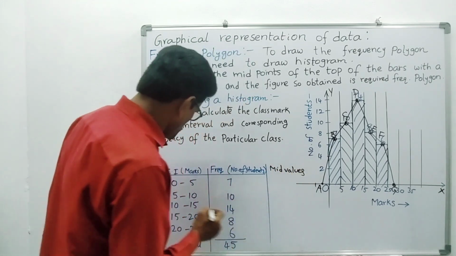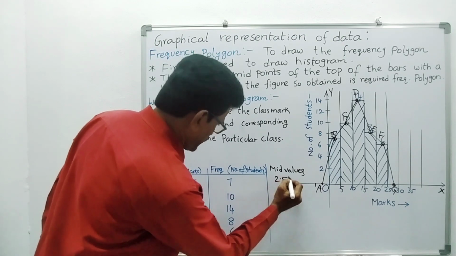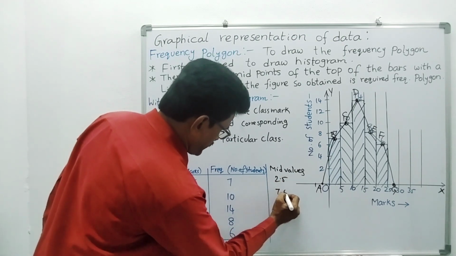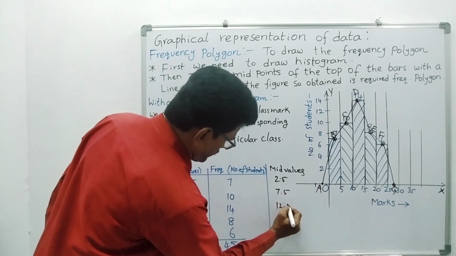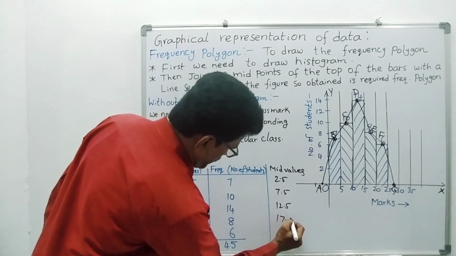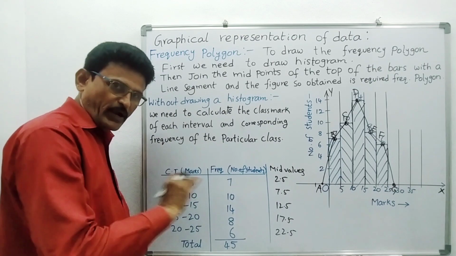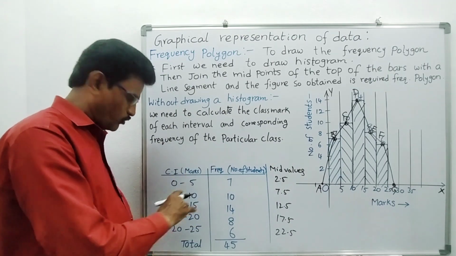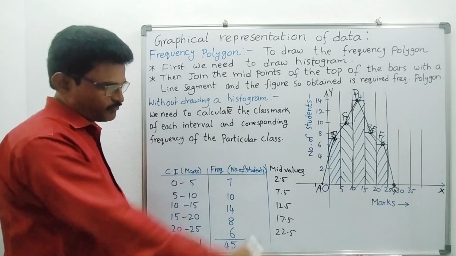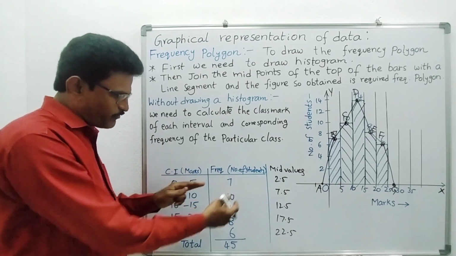The mid values are 2.5, 7.5, 12.5, 17.5, 22.5. You add the two limits and divide by 2: 0 plus 5 by 2, 5 plus 10 by 2. Like that you can find mid values. Then take the corresponding frequency.